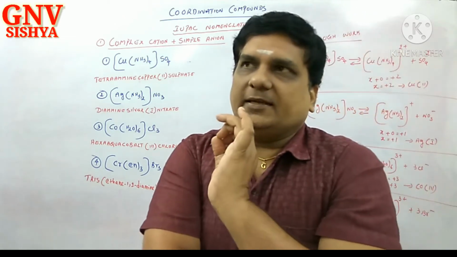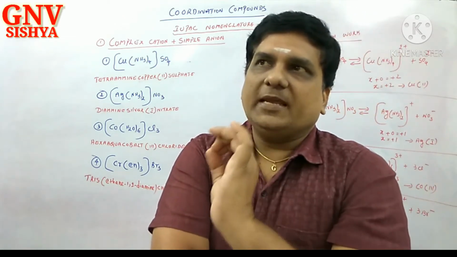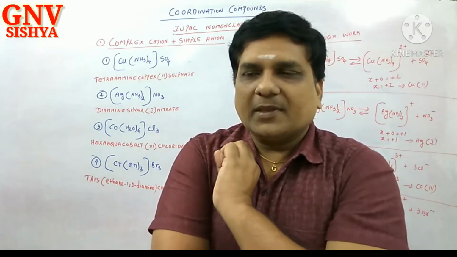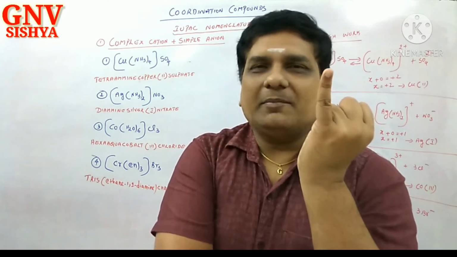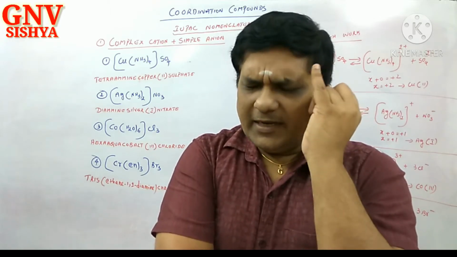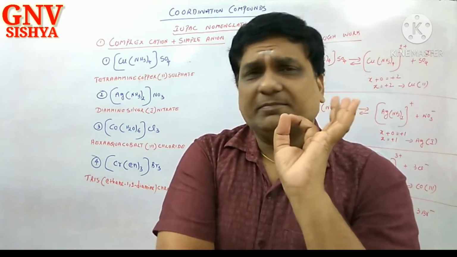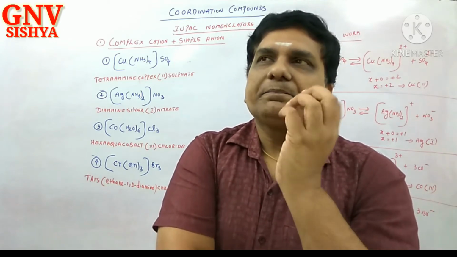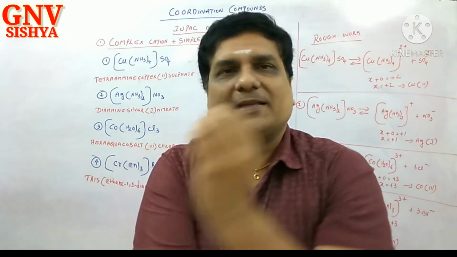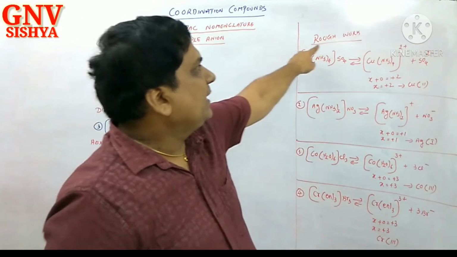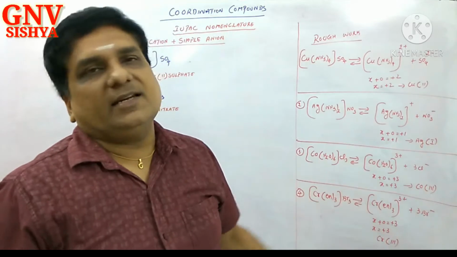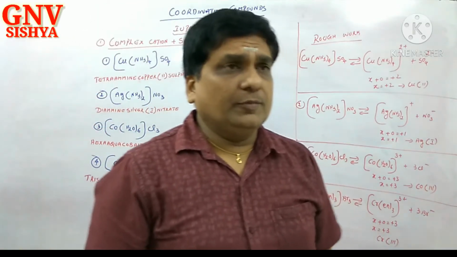First and foremost thing, for a compound to be named according to IUPAC in coordination chemistry, please identify the type of complex. First point. Second point, you have to split the complex as I have done on the right hand side, and here I have given the caption as rough work. This is mandatory for all of you.